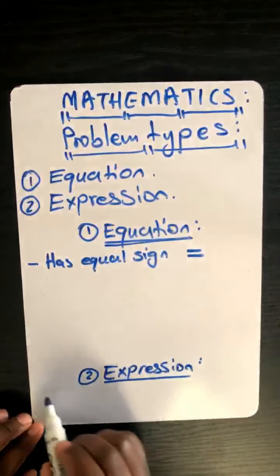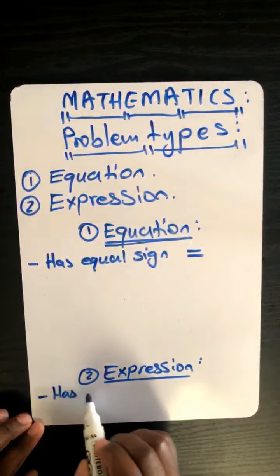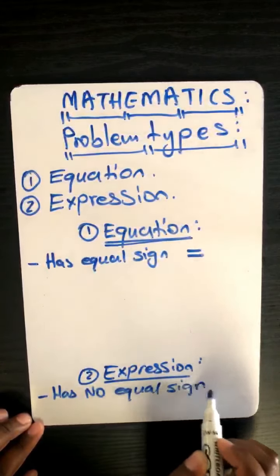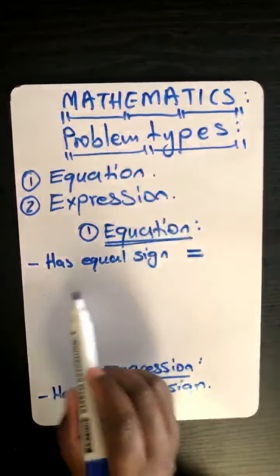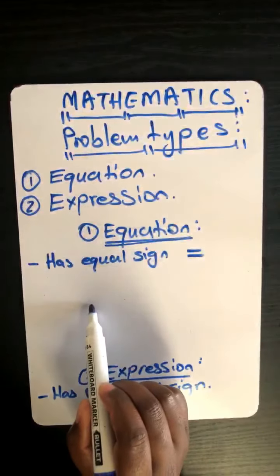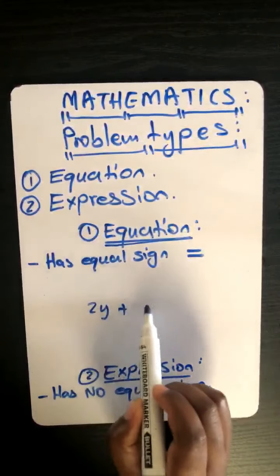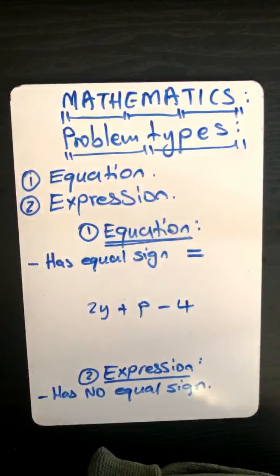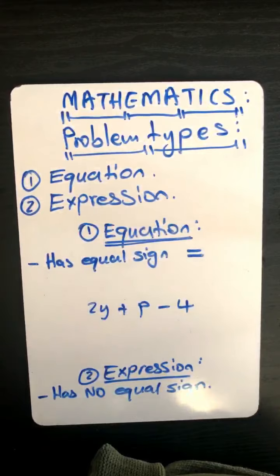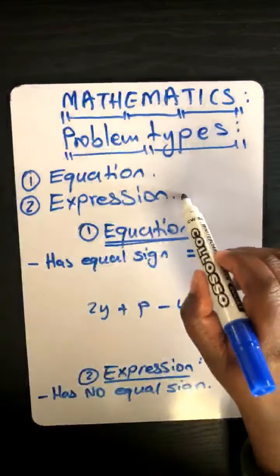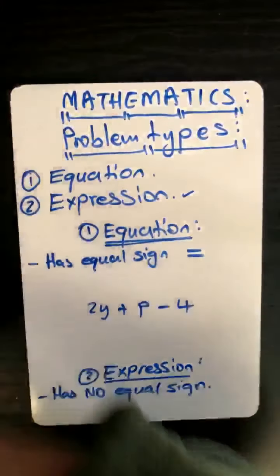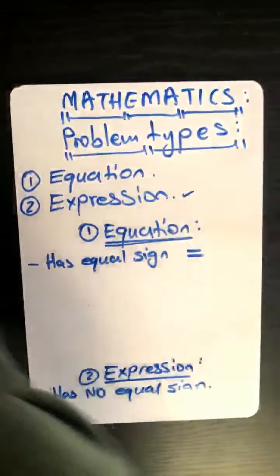So this one has no equal sign. I'll give an example. Let's say you have 2y plus p minus 4. Can you see an equal sign over there, Loyo? No. So if the answer is no, then it means it's an expression. Yes. Okay, 100%.